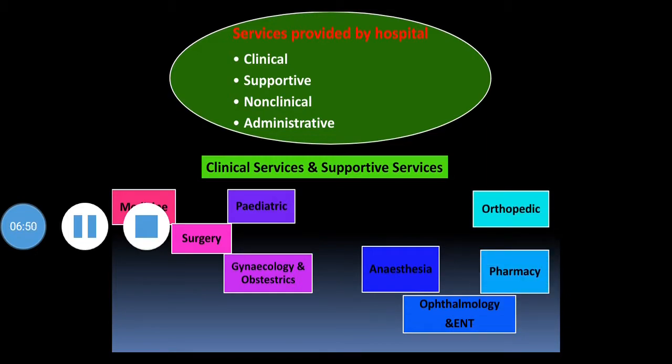Then the orthopedic department or services are related with bone disorders, fractures, etc. Here, diagnosis and treatment related with chronic orthopedic conditions and emergency conditions, accidental cases like fractures, are carried out. Then chronic orthopedic conditions like arthritis, joint pain, then surgeries related with cartilage repair, arthroscopic surgeries, ligament reconstructions, arthroplasty, etc. These are provided by this department.